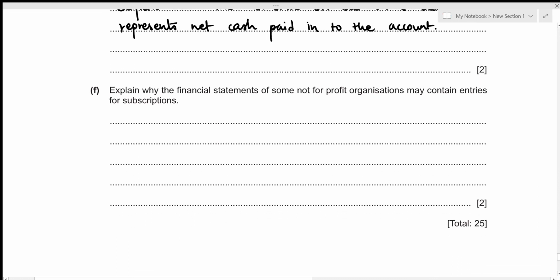We need to explain why the financial statements of some not-for-profit organization may contain entries for subscriptions. So subscription will be present for those not-for-profit organizations which have members who pay that particular amount as subscription fee in order to receive the facilities that they are gaining from that particular organization. So let's write it down.